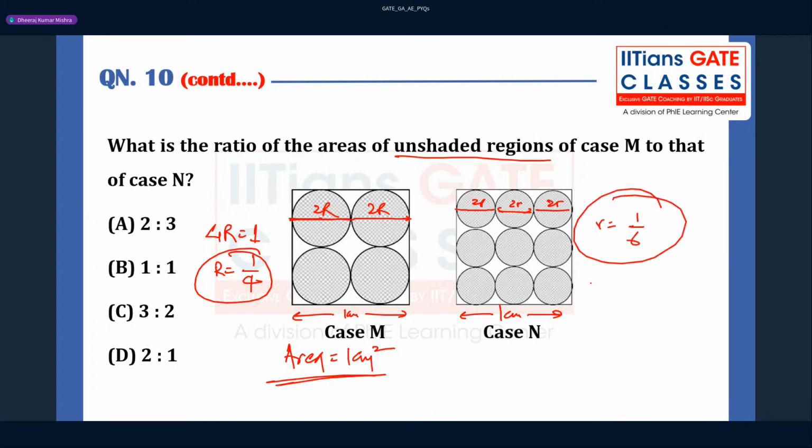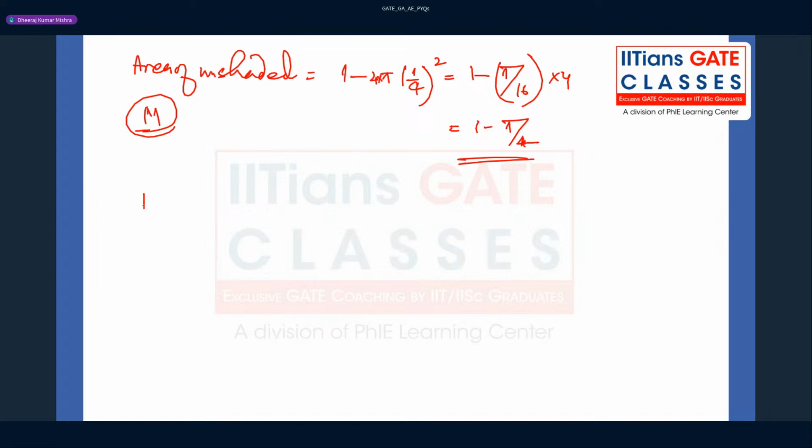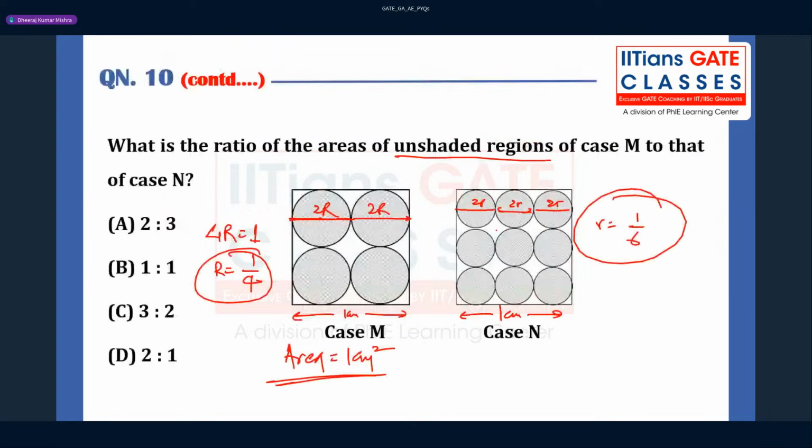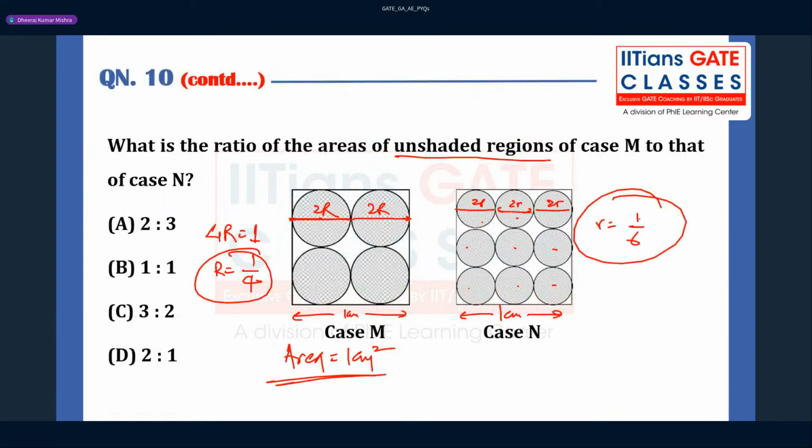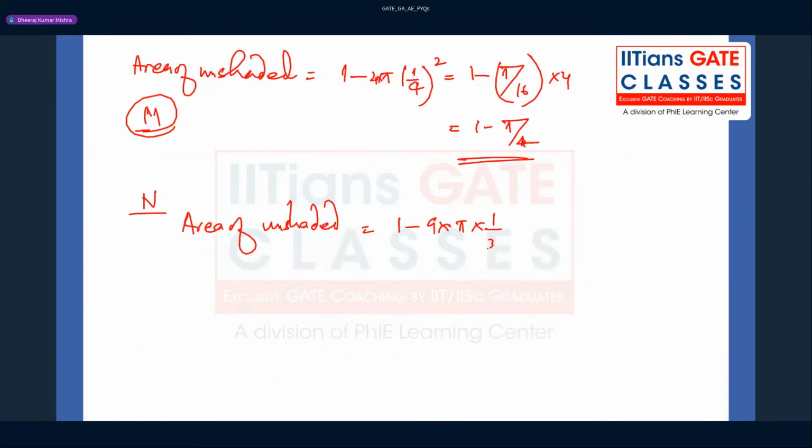So the area of the unshaded region for N will be 1 minus, how many circles are there? 1, 2, 3, 4, 5, 6, 7, 8, 9. Right? So 9 times pi into radius squared. Radius is 1 by 6, so 1 by 36. Right? So 1 minus pi by 4.